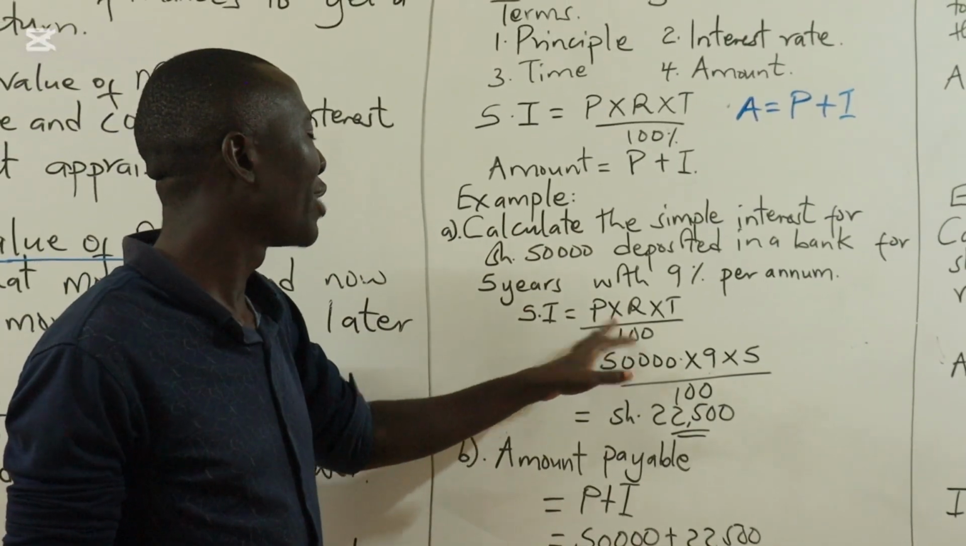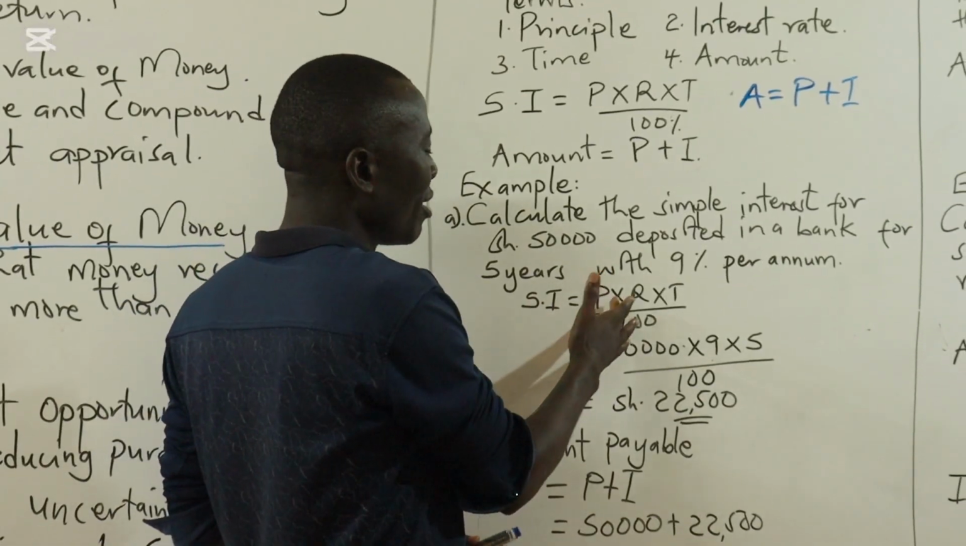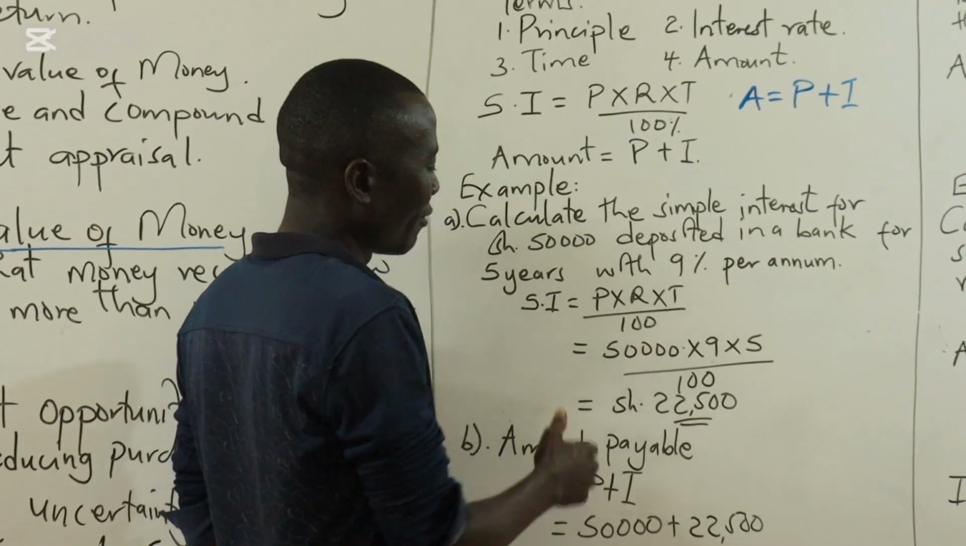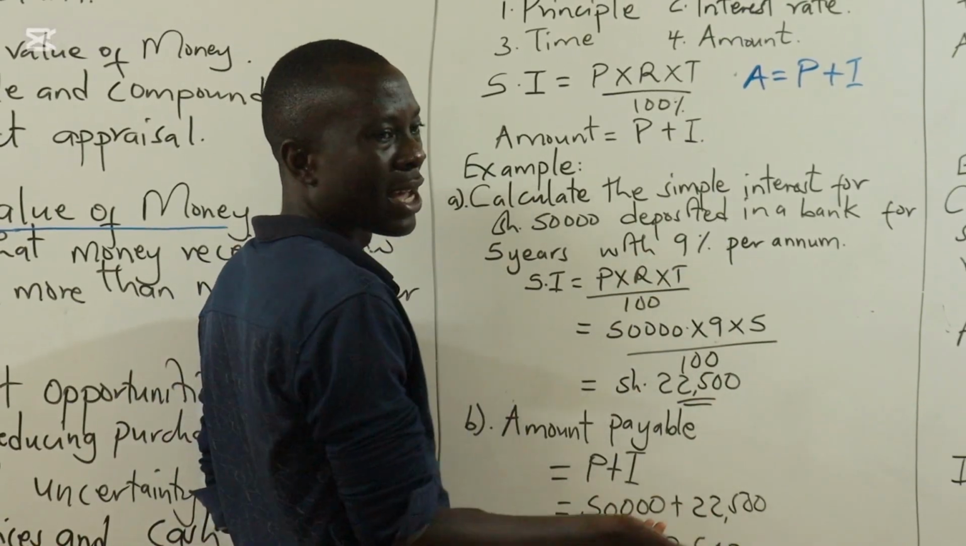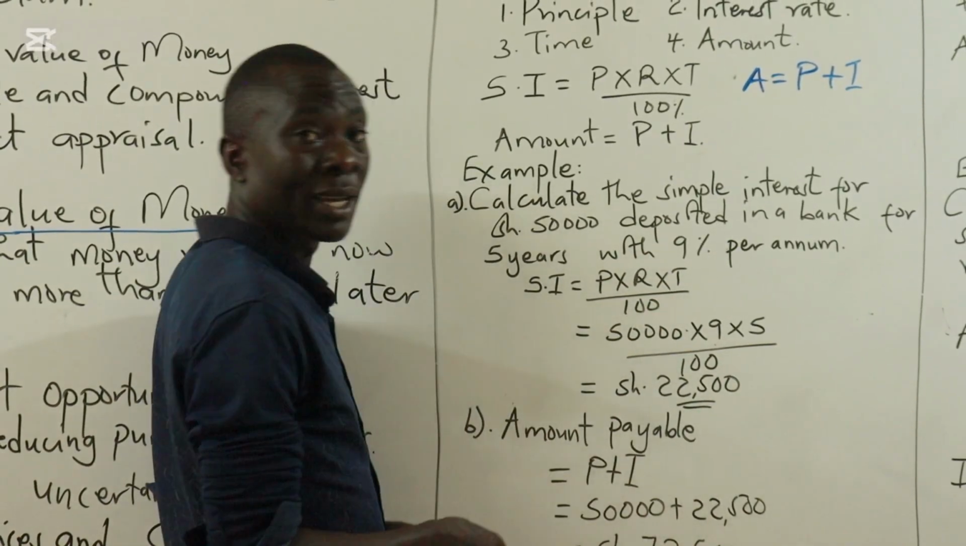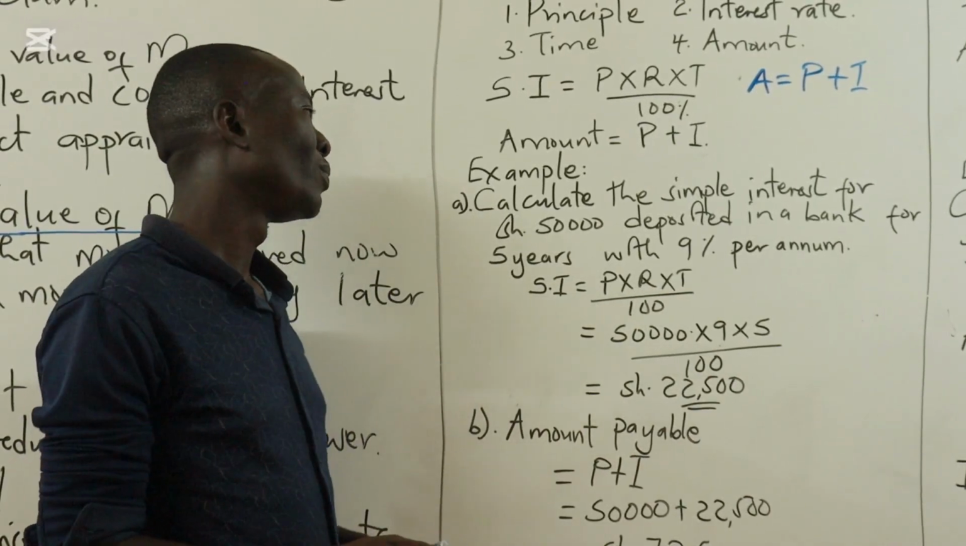And using this formula, you can find anything. If we are given the interest and maybe one of these is missing, for example, you are given interest, principal, and rate, and you don't have time, we can manipulate this formula. We simply have to substitute and find the unknown.